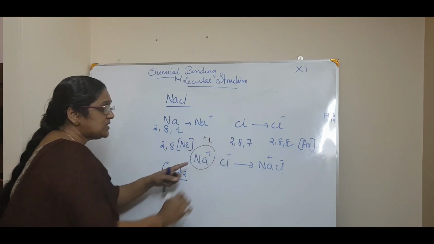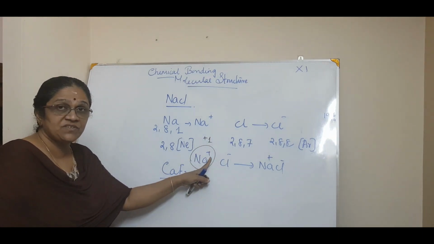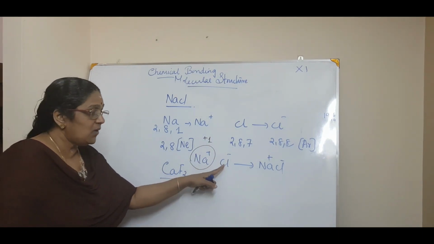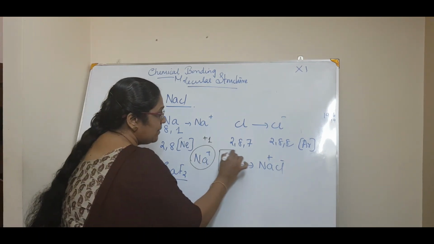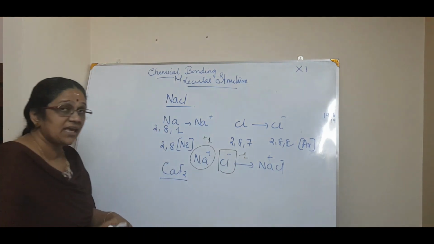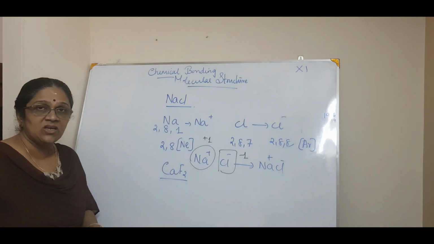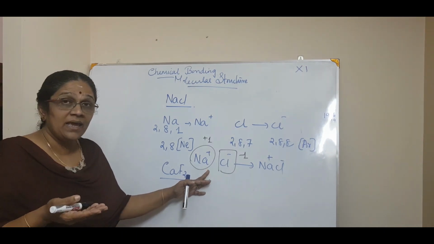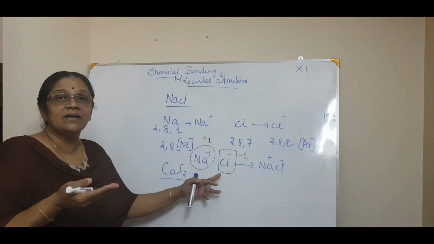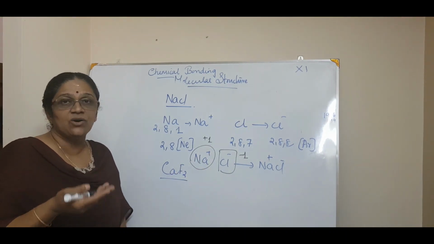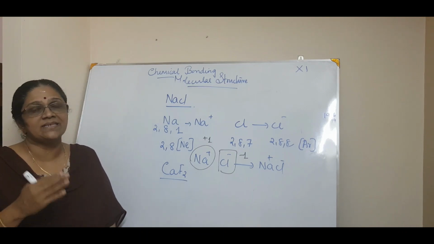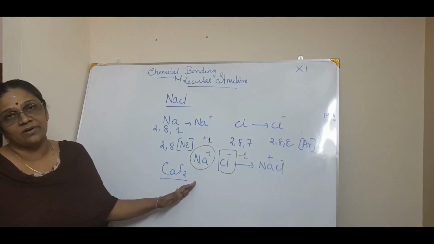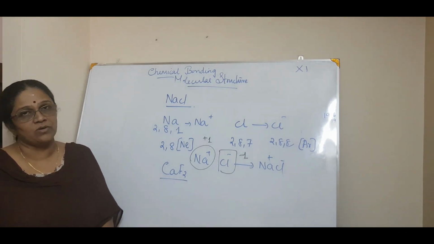That is +1, because only one positive charge is carried by sodium. And what is the chloride ion? That is Cl minus, that is -1 charge. Again the unit negative charge is there. So the electrovalence can be seen by the charge carried by the constituent element or atom. So that is called an electrostatic bond or electrovalent bond.